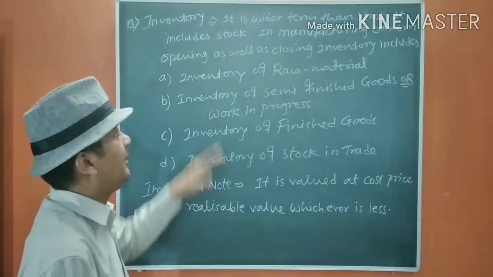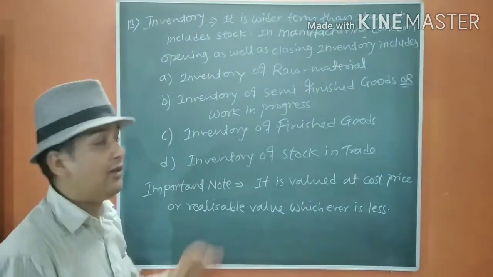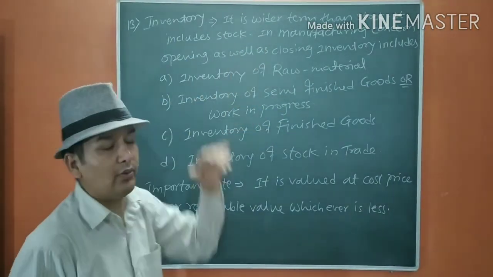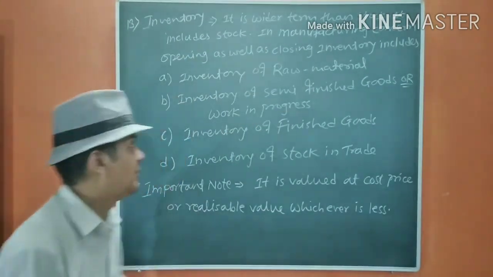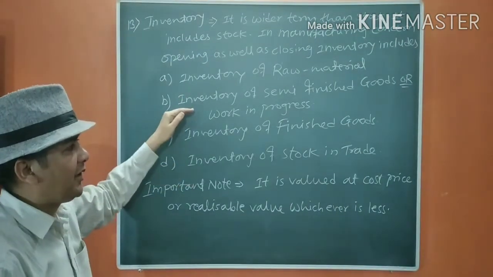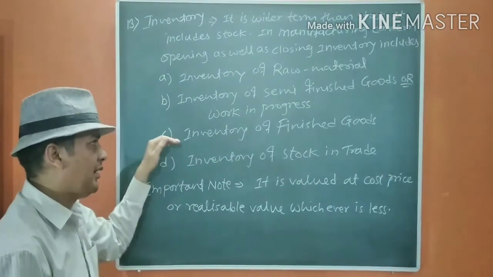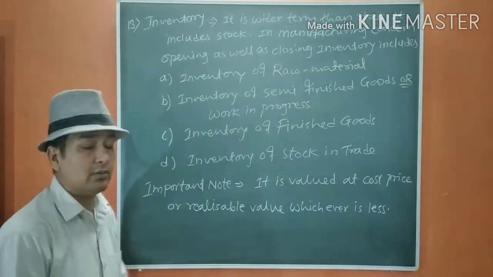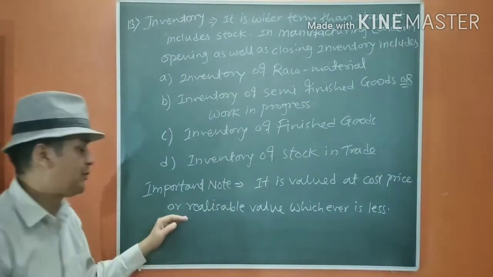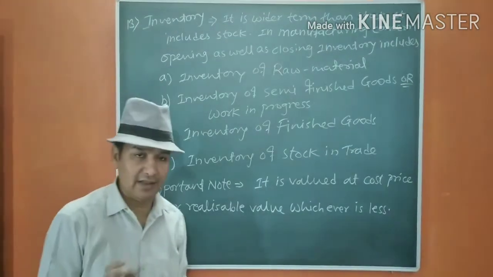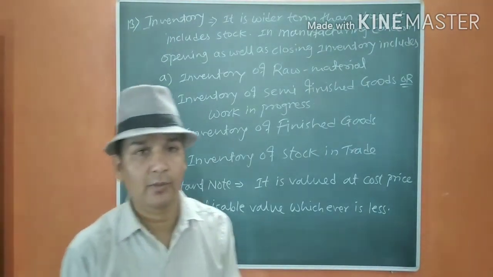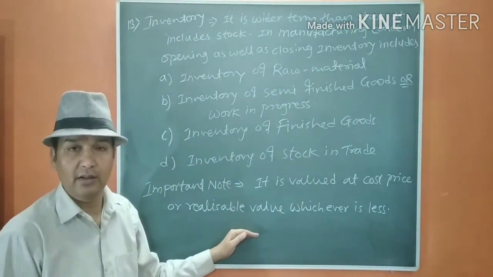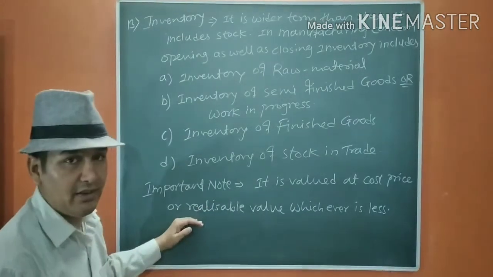Next term is inventory. It is a wider term than stock. It includes stock. In a manufacturing concern, opening as well as closing inventory includes four items: inventory of raw material, inventory of semi-finished goods or work in progress, inventory of finished goods, and inventory of stock in trade. Okay. Important note. It is valued at cost price or realizable price, whichever is less. Just remember this point, because we are going to have an explanation of it when we learn the principles. This is important. Please keep in mind.